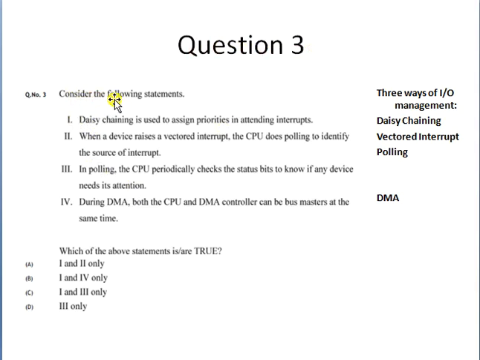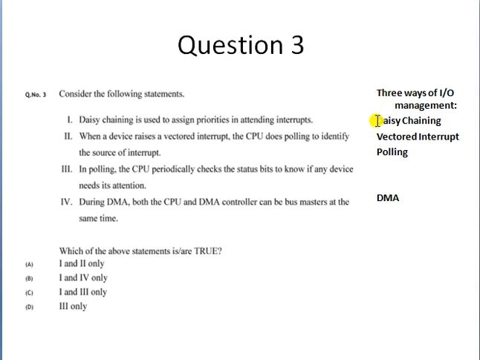And in this question, mainly the concept of interrupt handling in DMA is being used. The question is that you have to consider the following statements: that there is daisy chaining, vectored interrupt, then there is DMA, and there is a polling method of handling the interrupts. Now, how these methods work, let us discuss that first, and then we will look at the question.